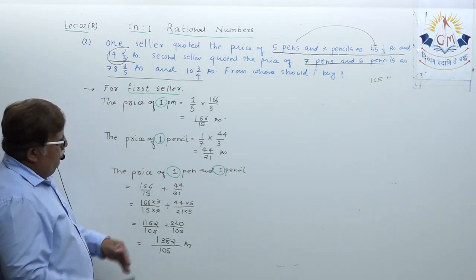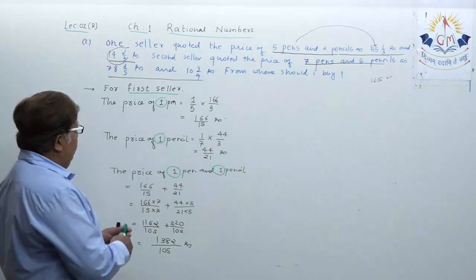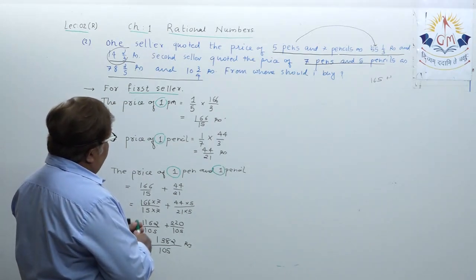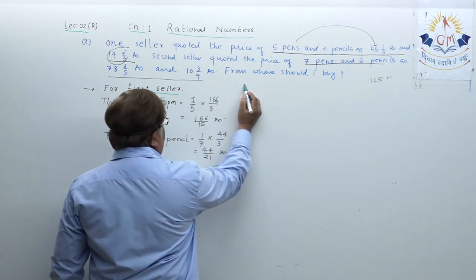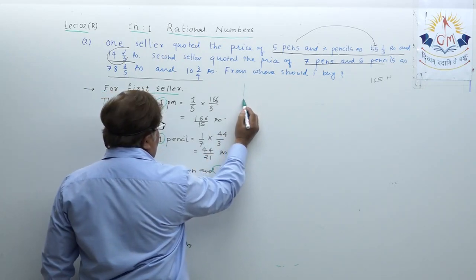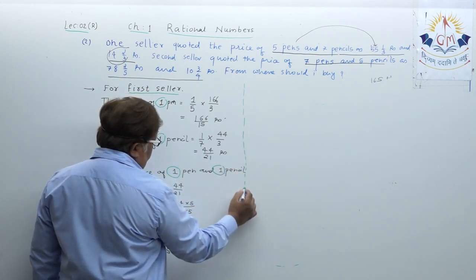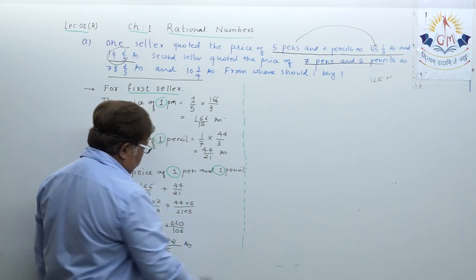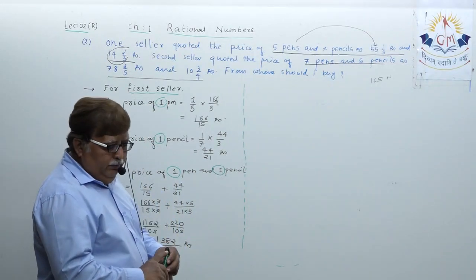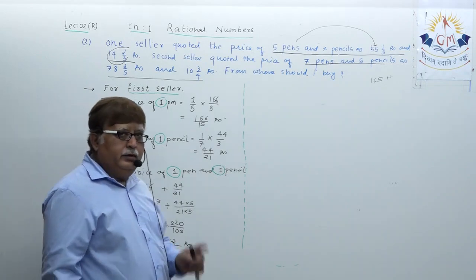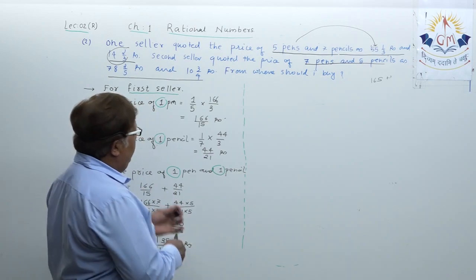I think you must have noted this down, okay. Now dear student, we are going for another bookseller. The first bookseller is going to take this many rupees for purchasing one pen and one pencil.